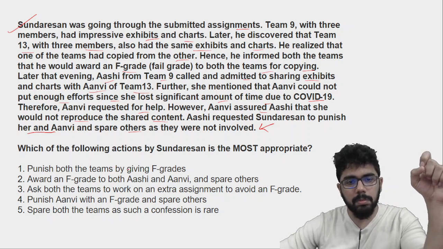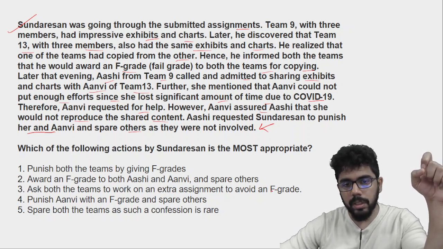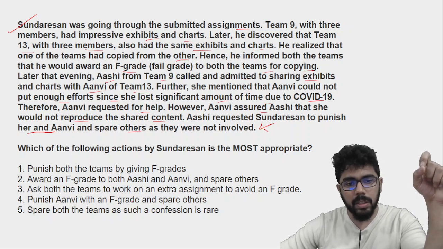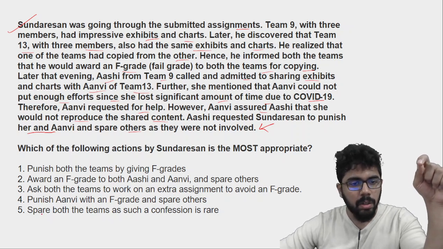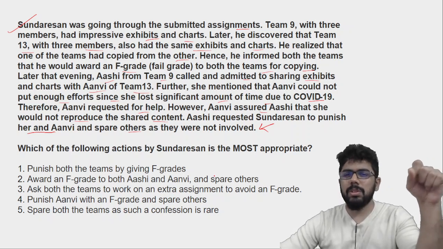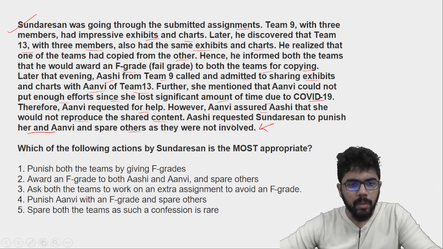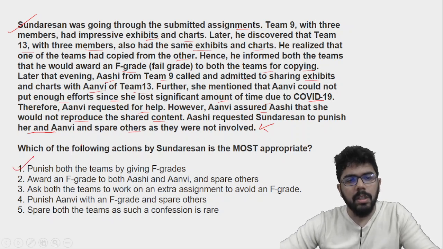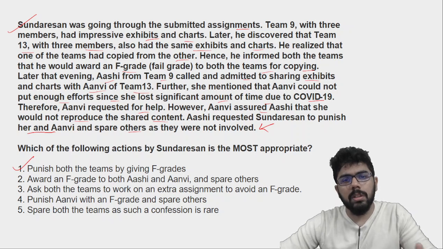Punishing both the teams by giving F grades; award an F grade to both Ashi and Anvi and spare others; ask both the teams to work on an extra assignment to award an F grade; punish Anvi with an F grade and spare others; spare both the teams as such a confession is rare. Now this will vary from person to person, but going by the ethics, it should be option one. क्योंकि दोनों ने चीटिंग किया था, no matter what the circumstances.